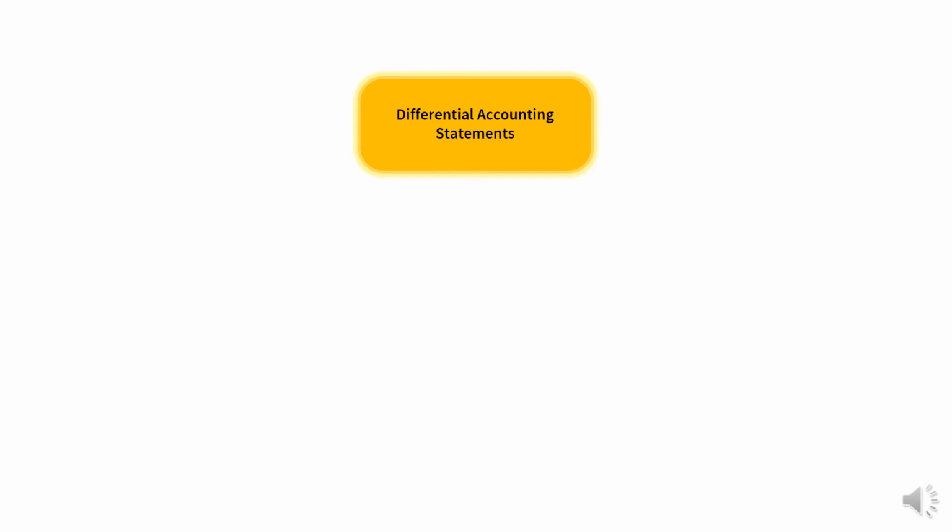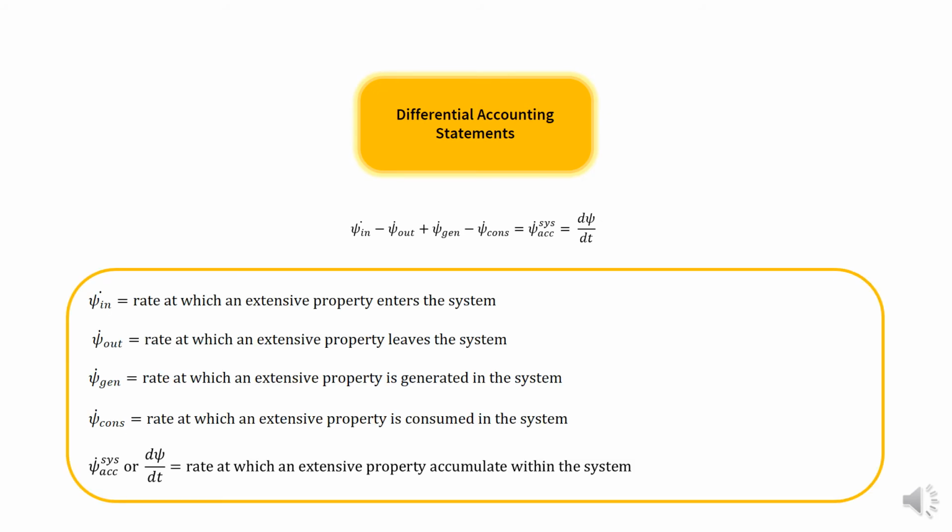The differential accounting statement is written as psi dot in minus psi dot out plus psi dot generation minus psi dot consumption is equal to psi dot accumulation, or d psi over dt, where psi dot in is the rate at which an extensive property enters the system, psi dot out is the rate at which an extensive property leaves the system, psi dot generation is the rate at which an extensive property is generated in the system, psi dot consumption is the rate at which an extensive property is consumed in the system, and psi dot accumulation is the rate at which an extensive property accumulates within the system.